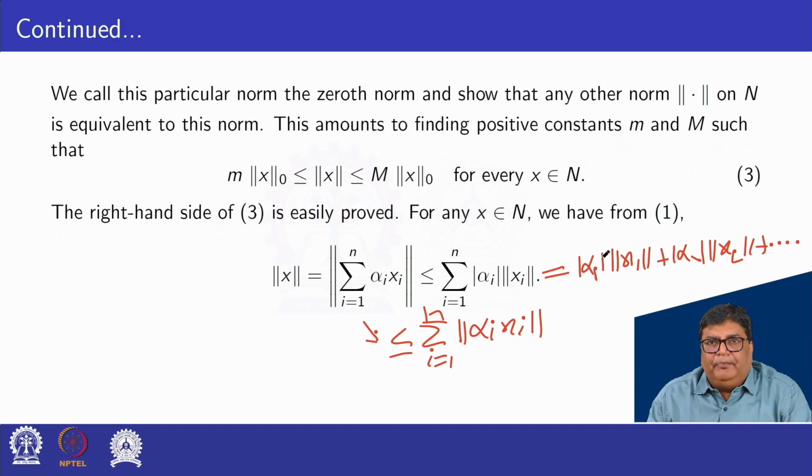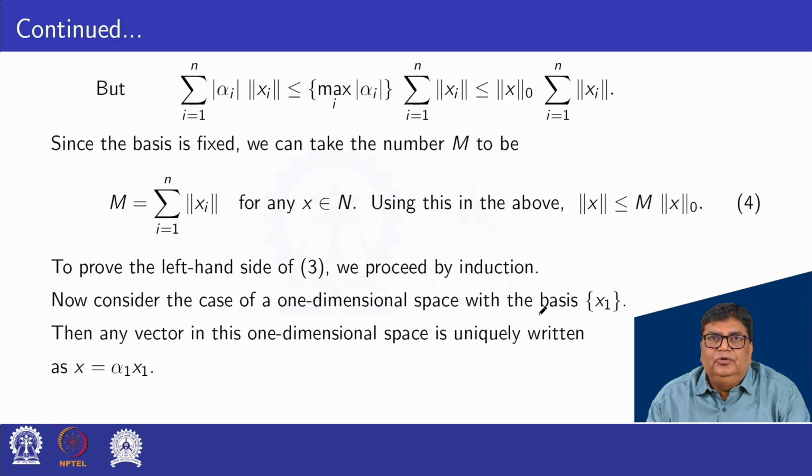Here alpha 1, alpha 2 and the others, |alpha i|, are different, so we can take the max value of |alpha i| in each term. So this is also less or equal to max |alpha i| summation i equal to 1 to n norm xi.